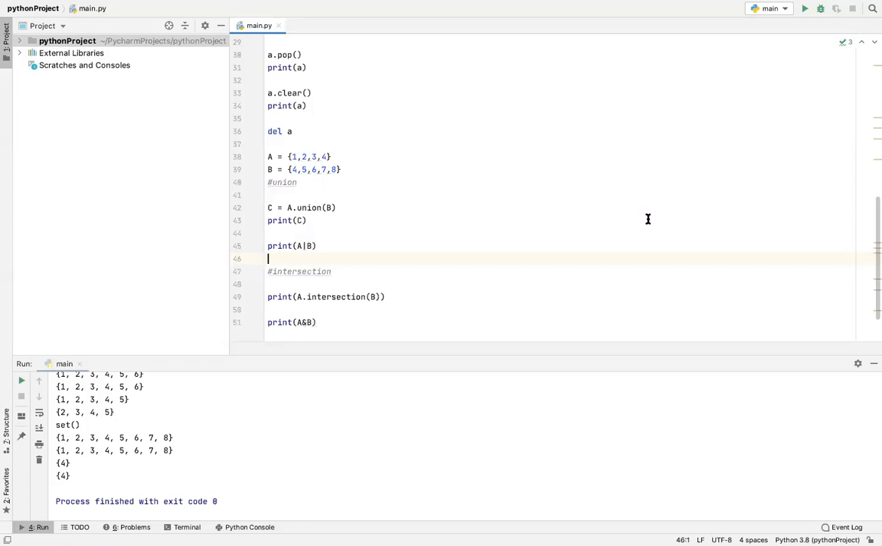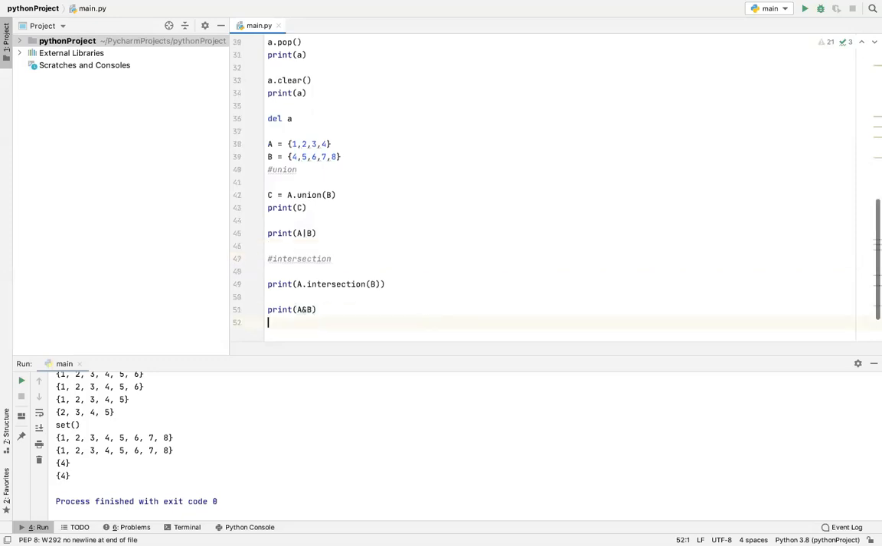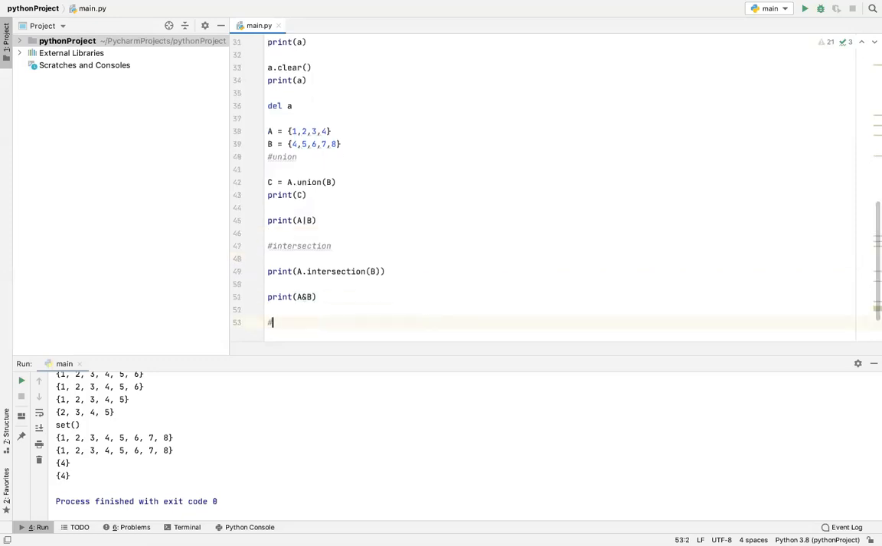Okay, so there is one more thing to find the difference between 2 sets, and that you can do. Is someone speaking?